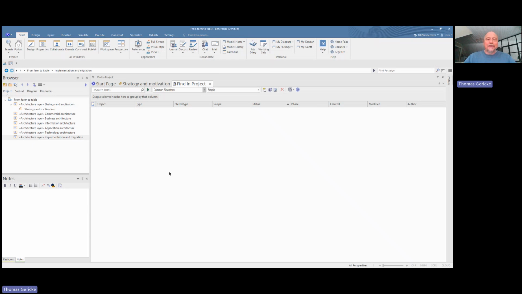So I can do EA security. I can find all our capabilities, for example. Now this model is empty, so there's nothing here yet. But it's very important to find these queries later on when we are starting to analyze our model. So let's go back to this presentation.